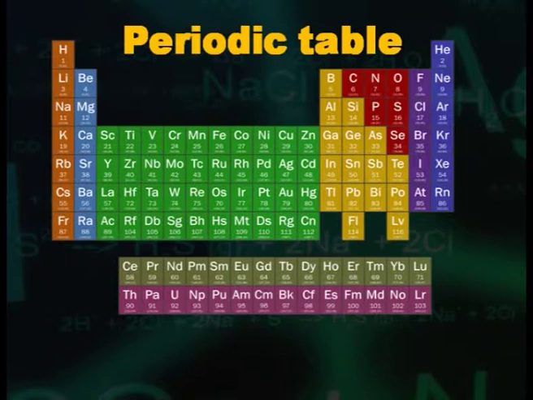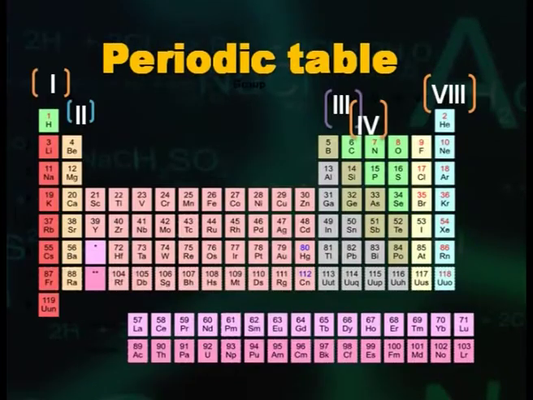You should see that above hydrogen there is a 1A, above beryllium there is a 2A, above boron there is a 3A, and so on all the way to fluorine, which is 7A. Also note that the metals are all in group B. Their Roman numerals have the letter B afterwards instead of the letter A.